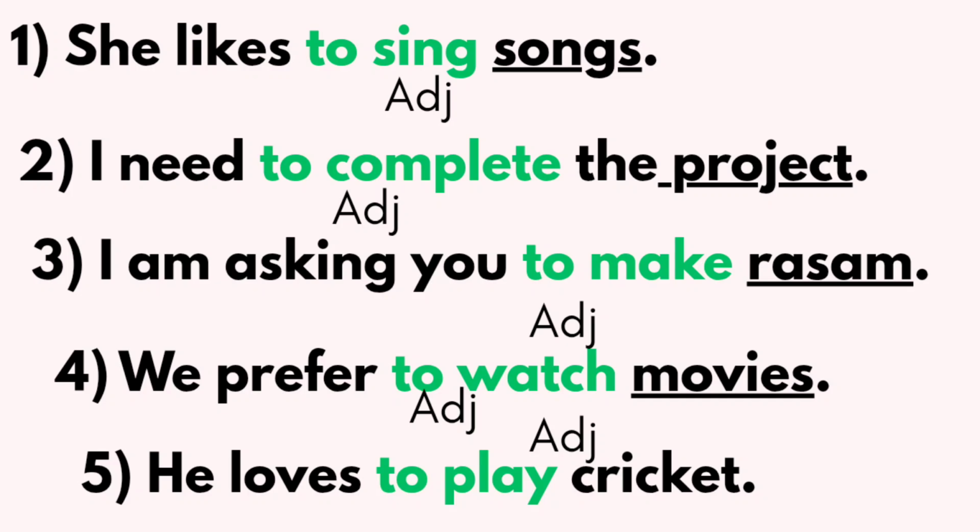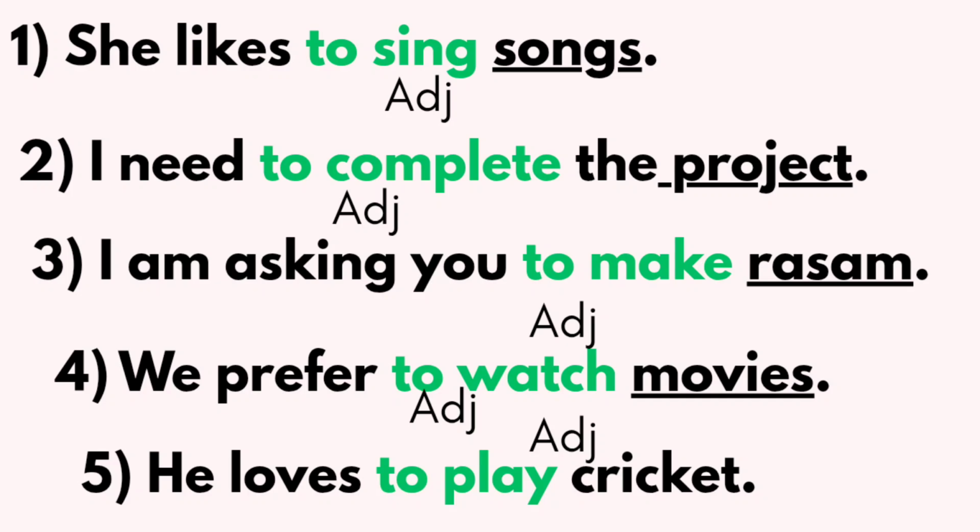I'm asking you to make rasam. Rasam is a curry, okay? So rasam is an uncountable noun and before the noun an adjective is used, that is to make. To make is the infinitive and it acts as an adjective in the sentence. We prefer to watch movies. Here movies means plural countable noun and before the noun the adjective to watch is used. He loves to play cricket.